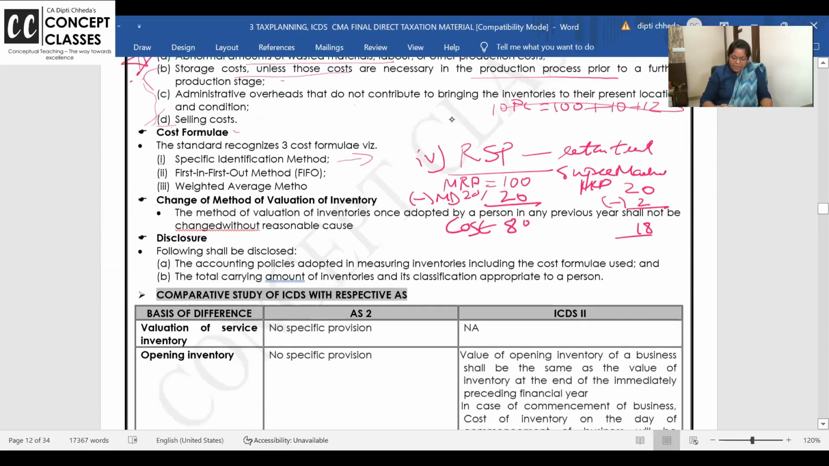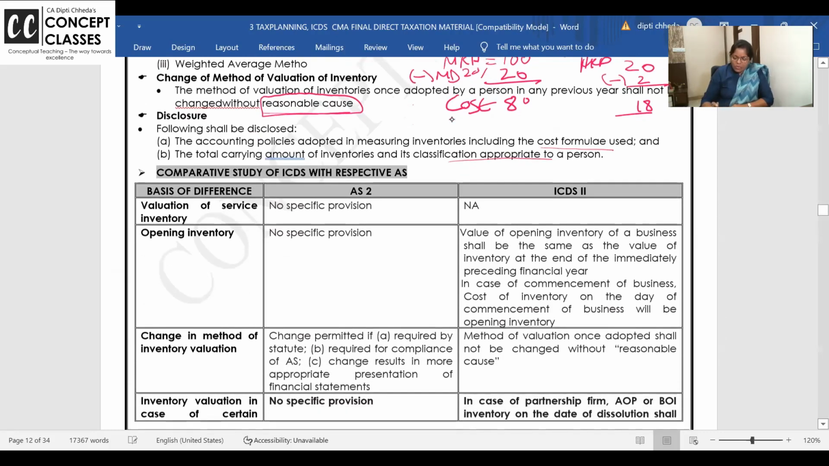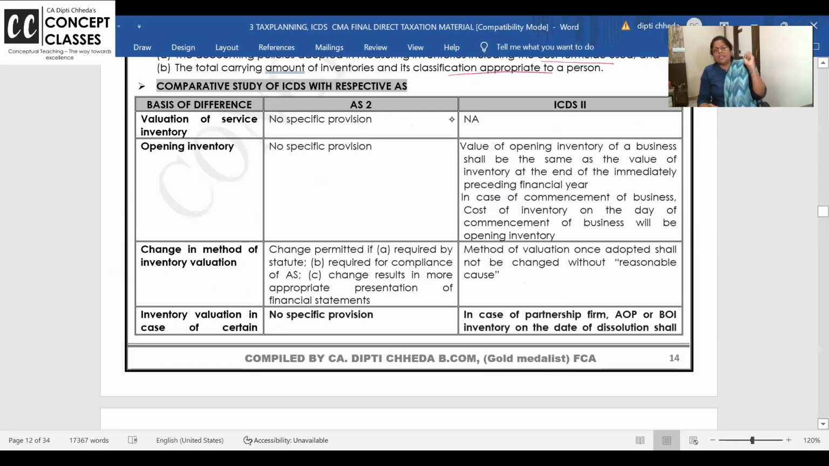RSP method, what all cost you should. Method of valuation of inventory once adopted, it shall not be changed unless there is a reasonable cause. And you need to disclose which method you are following and all. Now, let us check the comparatives. Comparatives is valuation of service inventory.